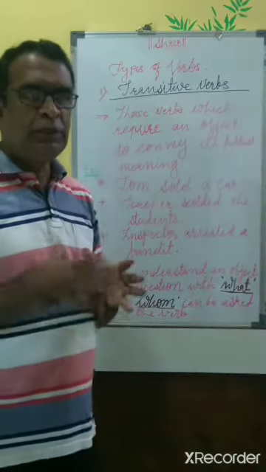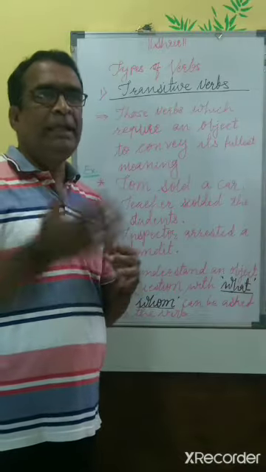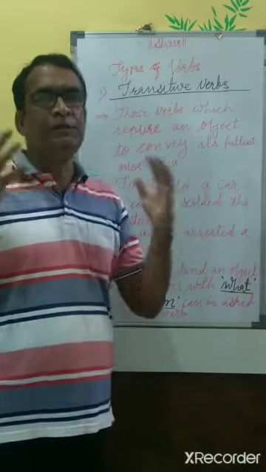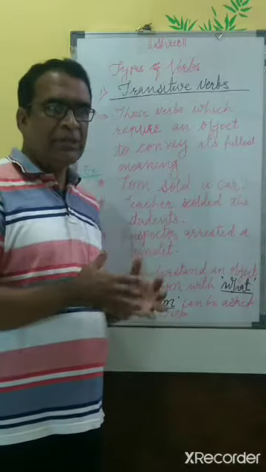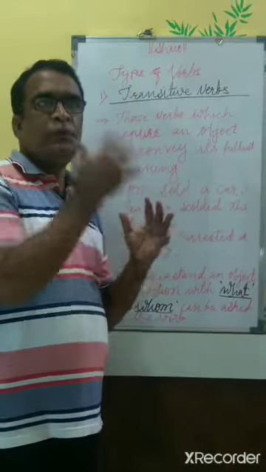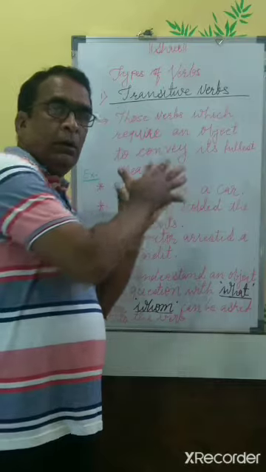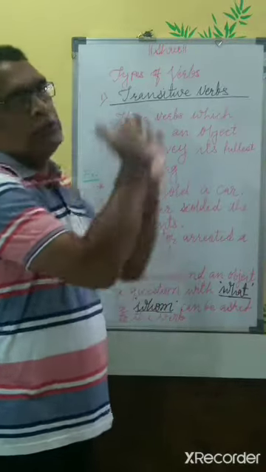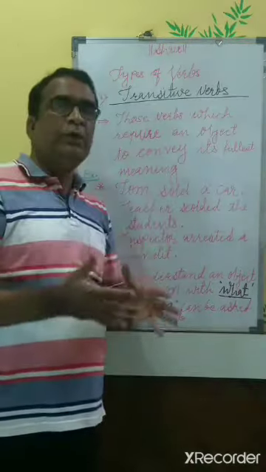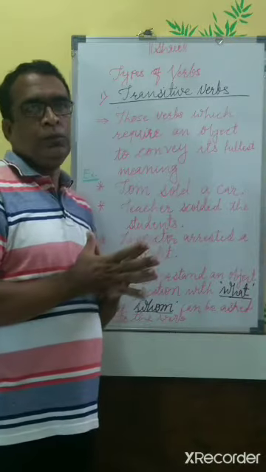Especially transitive verbs also convey the meaning that when an action, because verbs are action words, is transferred from the verb to the object, then that verb is said to be transitive.